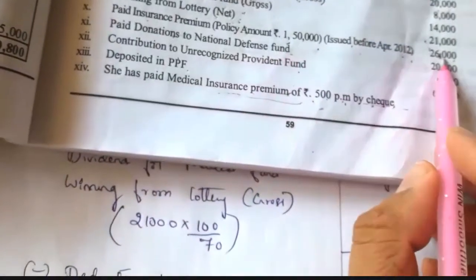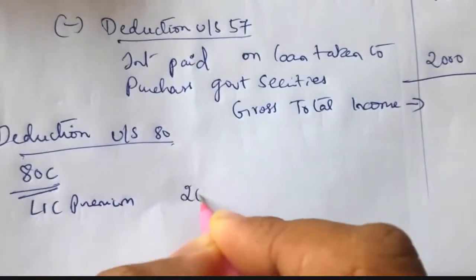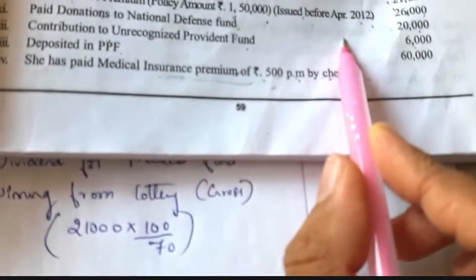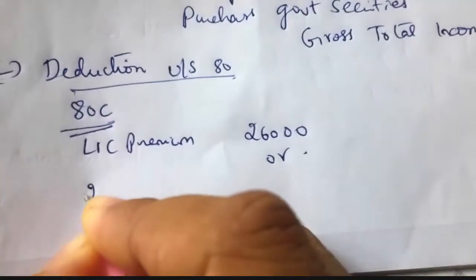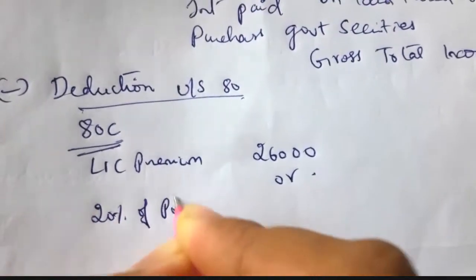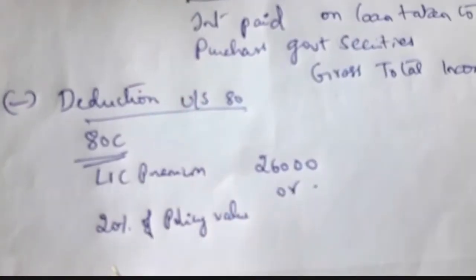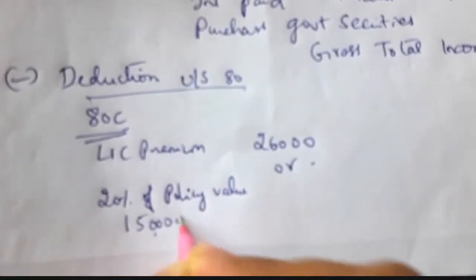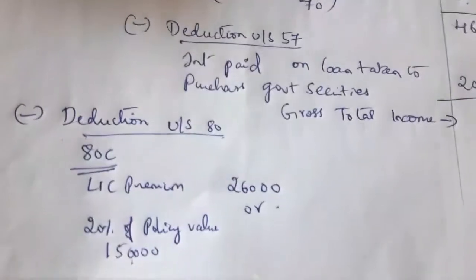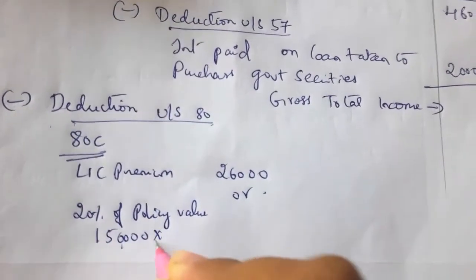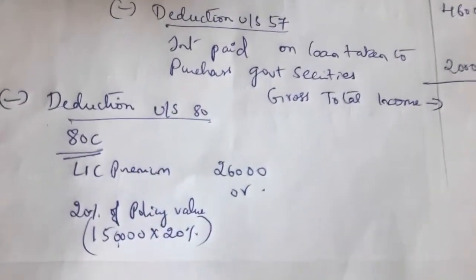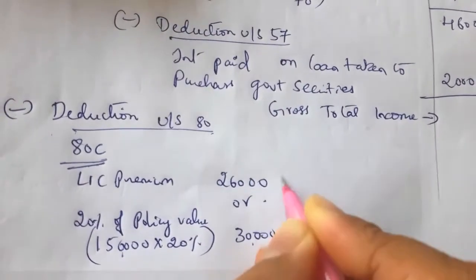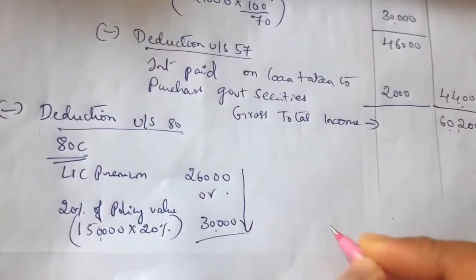Premium value is 26,000, and the policy is issued before 2012, so 20% of policy value. Policy value is 1,50,000. LIC premium 26,000, 20% of policy value, that is 1,50,000 into 20%, so that is 30,000. Whichever is less, 26,000 is deductible here.